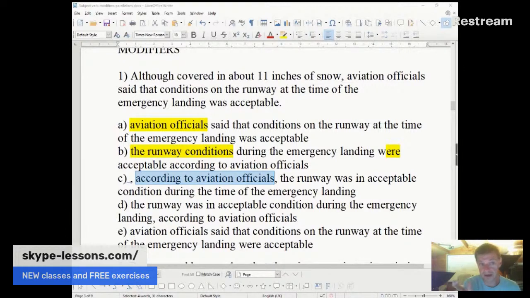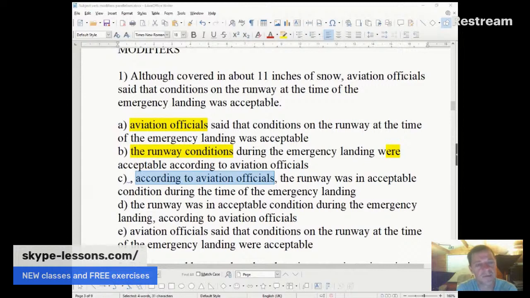You've got the runway as the subject of the main clause, but it's far too far away from the covered because of that extra interrupting, according to aviation officials. So I would not choose C for at least that reason. Yeah, and the runway was in acceptable condition during the time of the emergency landing.